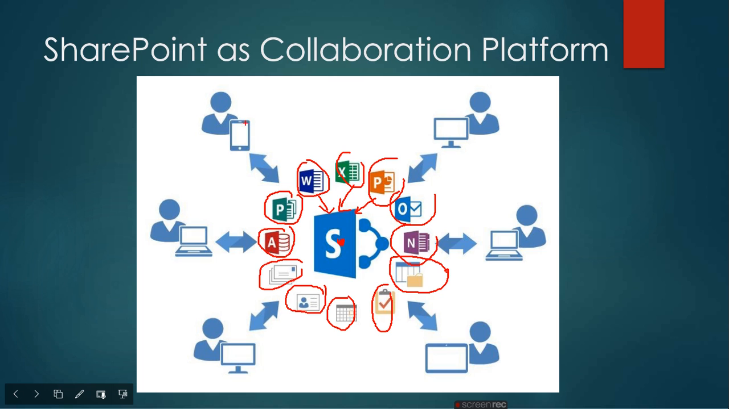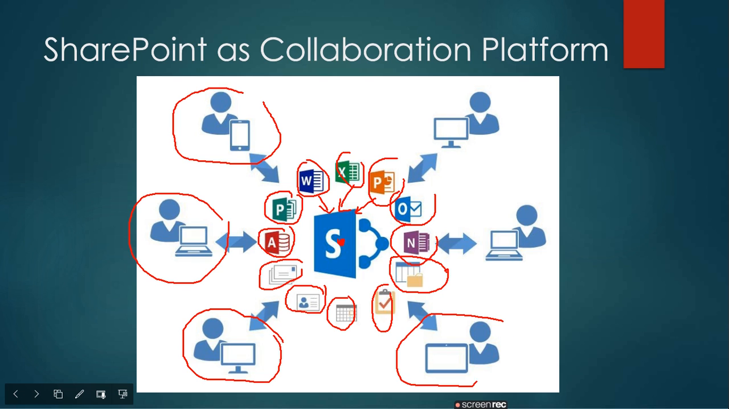Now see that this guy is accessing the content from mobile, this guy from a laptop, this guy from a tab, this guy from a desktop, this guy from a laptop, and again this guy from a desktop. So there is no device barrier.